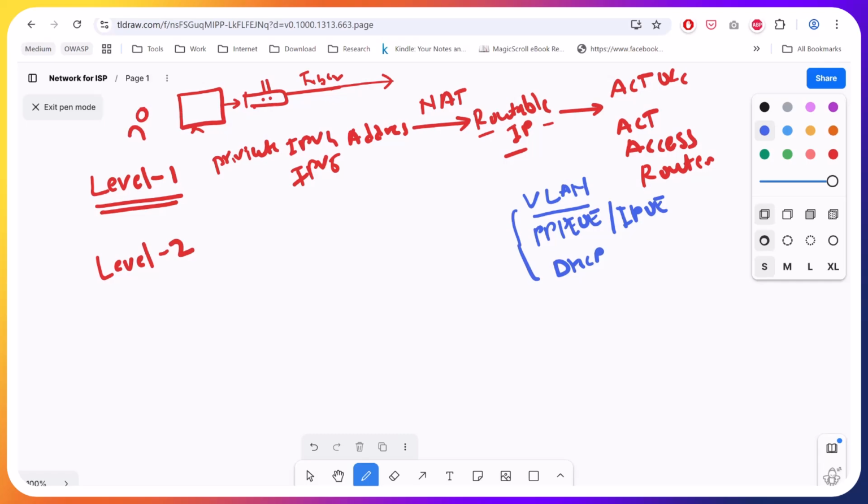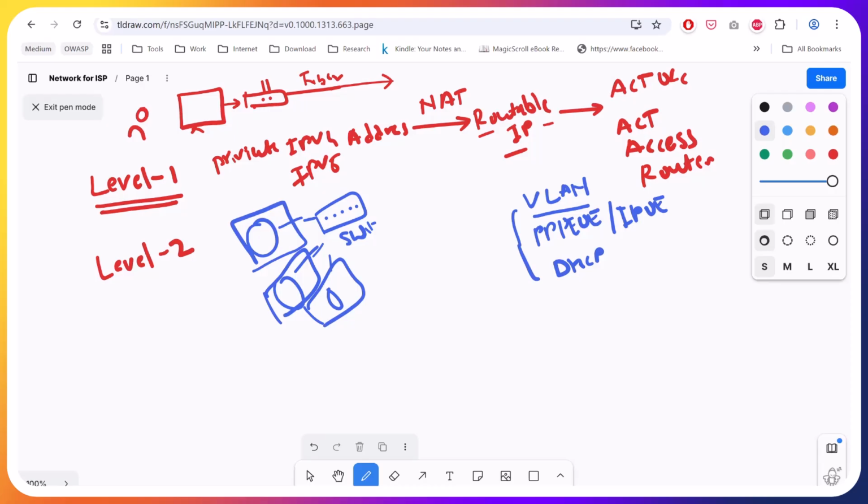Every flat has its own network. So everybody is divided into small networks and connected via a switch. This is one network, this is one network, and they are connected via a switch. All this is VLAN. What VLAN does is make the network isolated, so everybody is isolated.